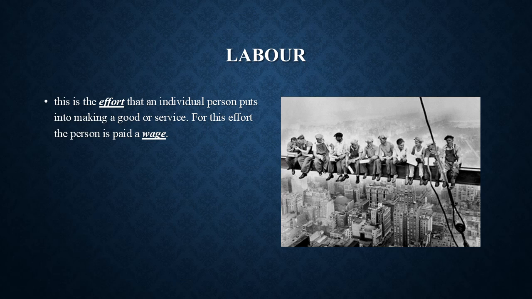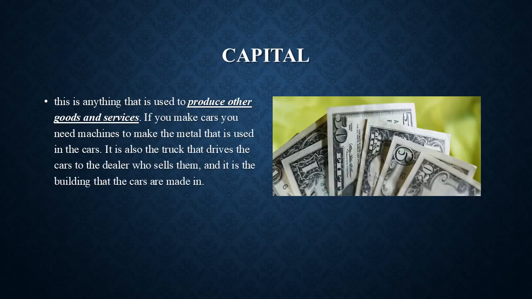We are going to look at the factor of production which is capital. By capital we mean anything that is used to produce other goods and services. For example, if you make cars, you need mechanics to make the metal that is used in the cars.